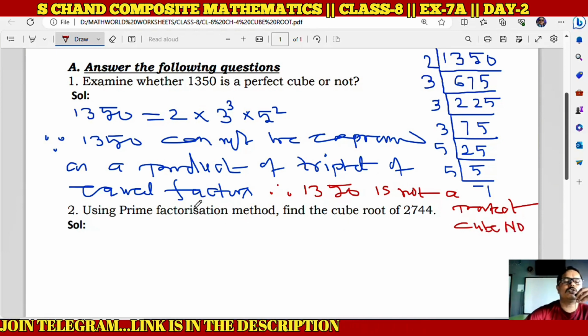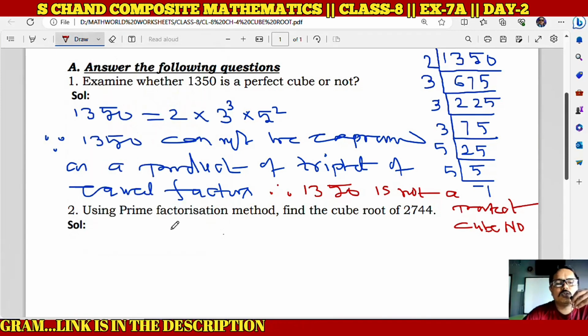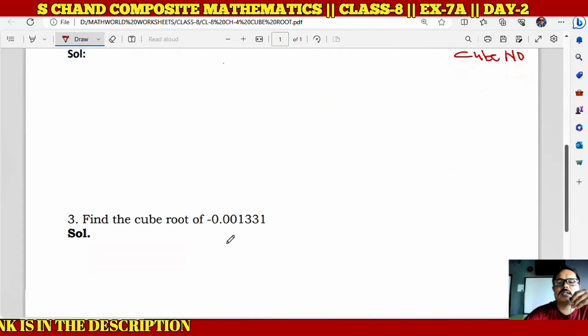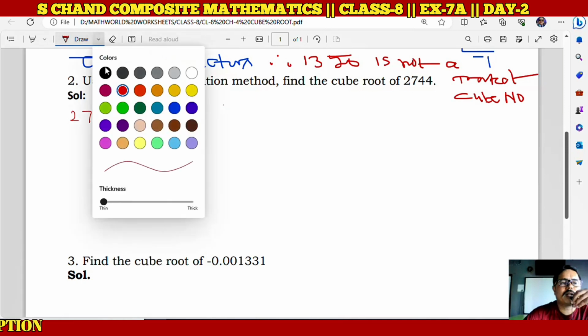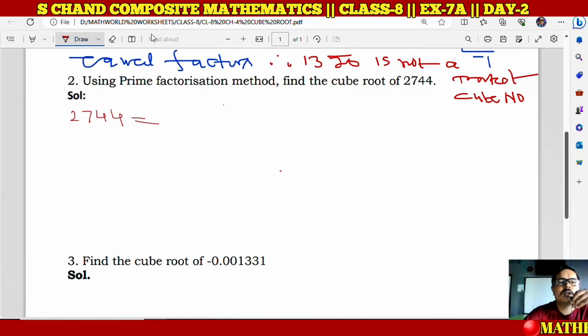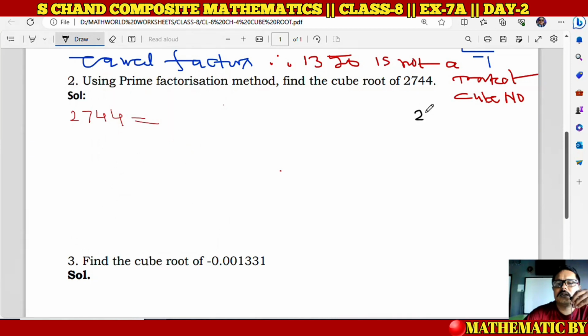Now let's do question number 2. What is question number 2? It is, using the prime factorization method, find the cube root of 2744. So children, here also first we have to find the prime factorization of this number, that means 2744. So let's find the prime factorization of this number 2 7 4 and 4.